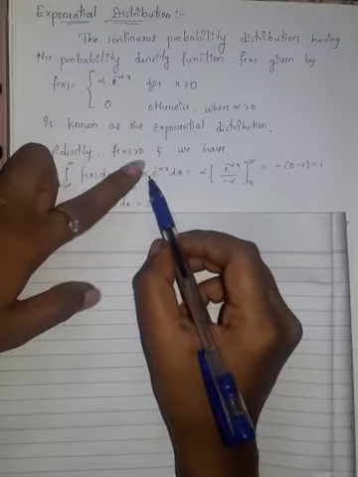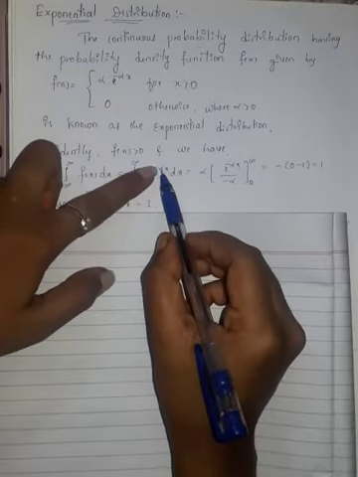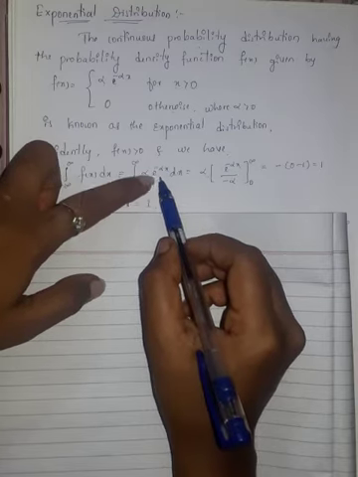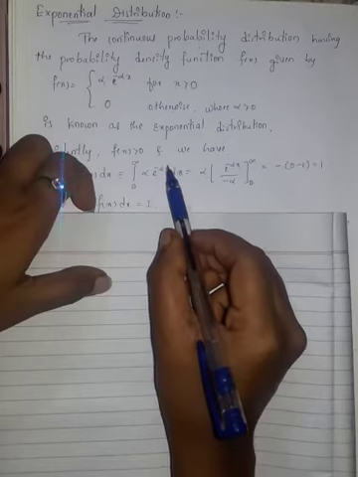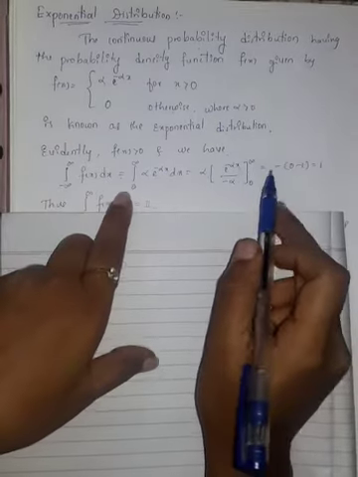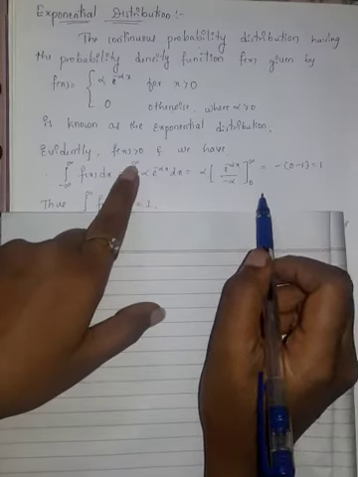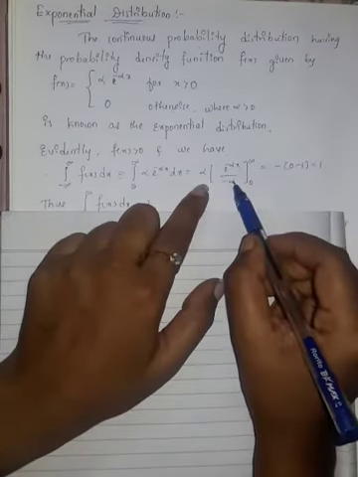So alpha is constant, take outside. Integration of e raised to minus alpha x is e raised to minus alpha x divided by the coefficient of x, which is minus alpha. The limits are from 0 to infinity. So this alpha and this alpha will get cancelled.